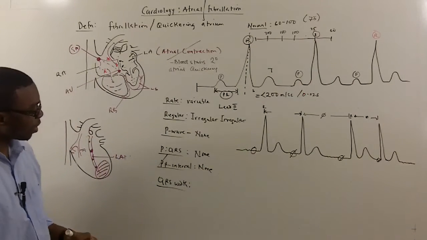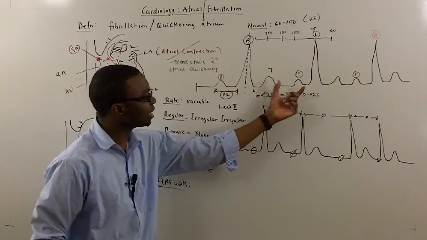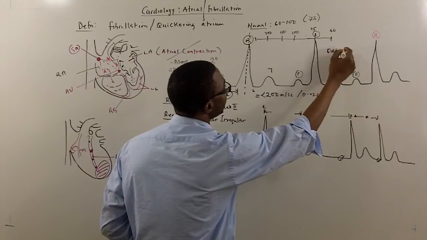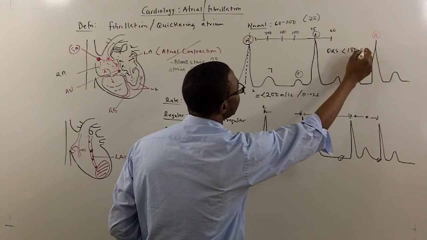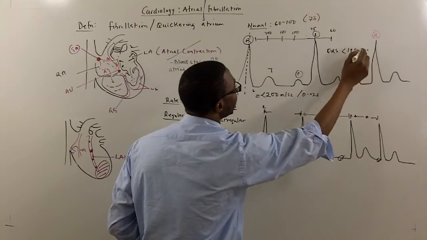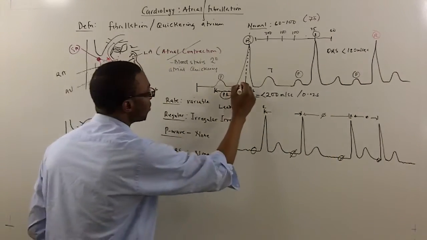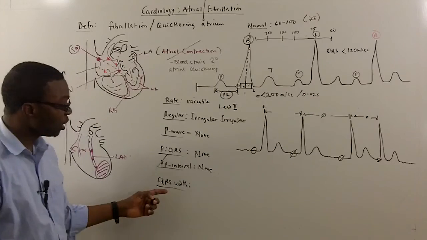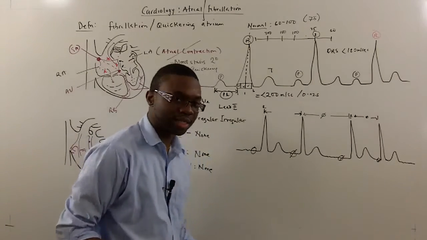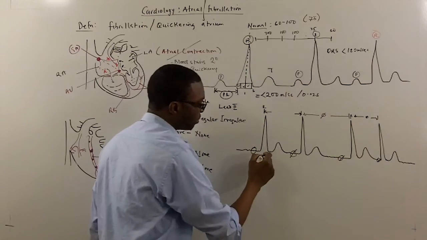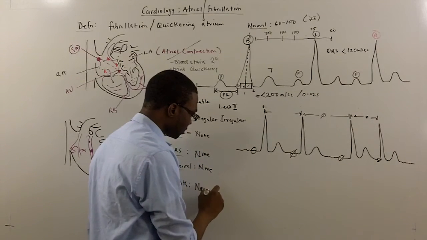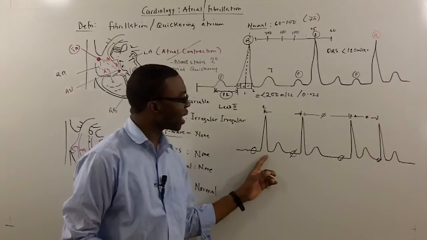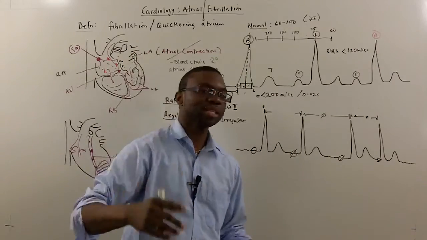Now, the next thing you want to look for is the QRS width. How wide are these QRS complexes? A QRS complex is usually less than what? 120 milliseconds, which is 3 boxes on the EKG. Box 1, box 2, box 3. When you look at the QRS width in atrial fibrillation, it's also going to be less than 120 milliseconds. So it's going to be normal. But why is it normal? It's because it doesn't affect the ventricles. The ventricles are depolarizing and repolarizing. The only problem is upstairs. Think of a two-story building.